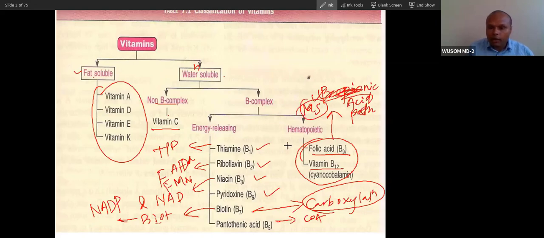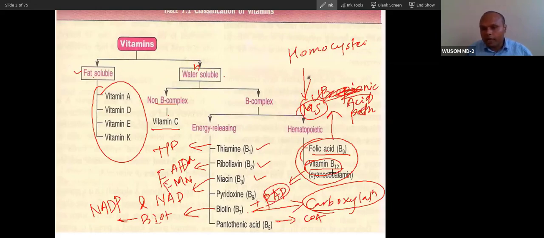Both are involved in synthesis of methionine from homocysteine. And biotin is related to the propionic acid pathway. You know this. We have already done all this, so we have to compile and answer the question.